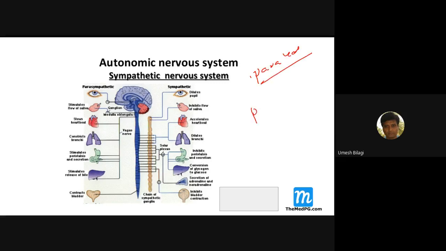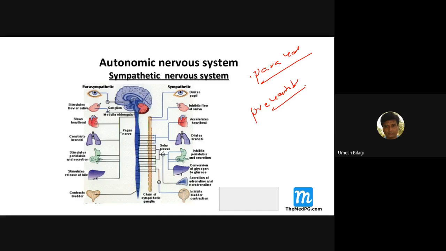There is something called prevertebral. What are prevertebral ganglions? In front of the spine, the celiac ganglion and mesenteric ganglion are all prevertebral ganglions. The paravertebral ganglions are from these levels of T1 to L2, which I was telling you.